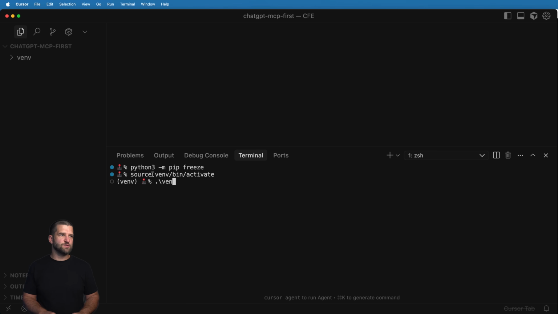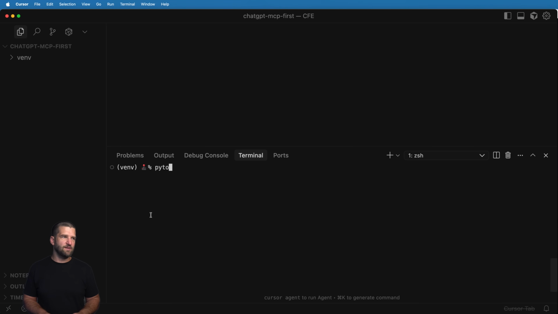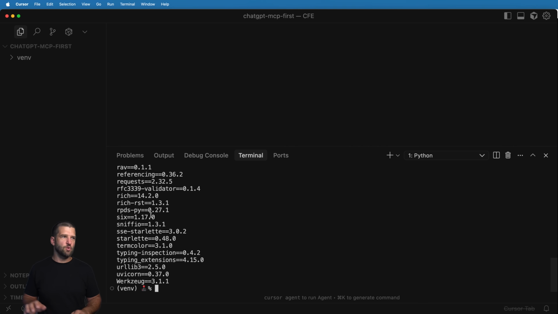Again, if you're on Windows, it's probably something more like venv/scripts/activate. That will probably activate it for you. Okay, so with this activated, we can once again check that pip freeze shows me all of these things.